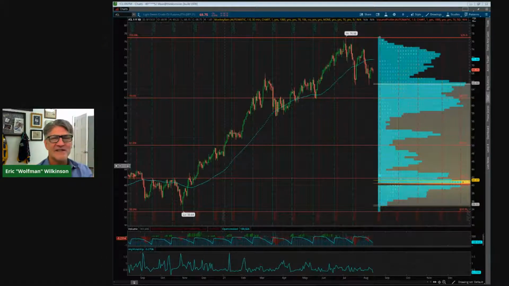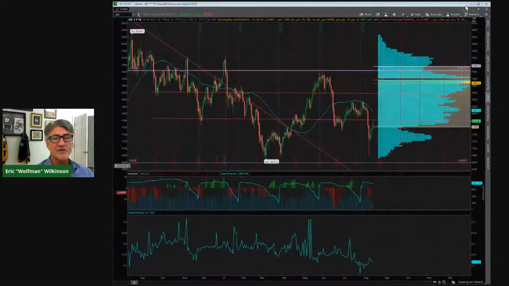All right, crude oil is coming off. I expect to see more weakness in crude oil. I think that the lack of demand there and the higher inventory numbers is going to cause a little bit of weakness here in crude oil, especially if the consumer isn't confident due to this Delta variant. Means less travel, right? So maybe that reopening trade is a little bit iffy at this point.